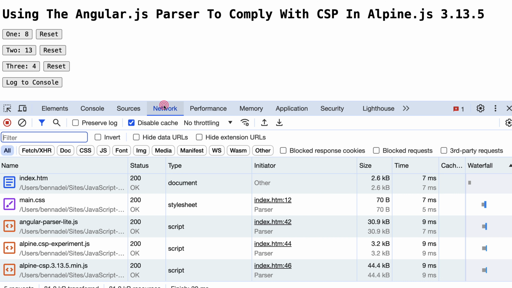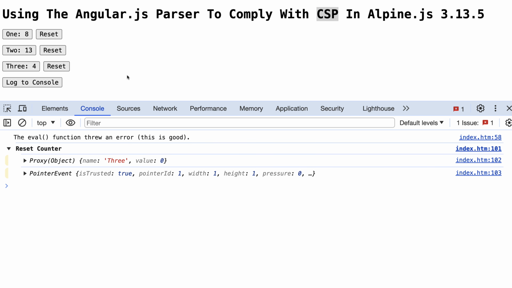There is, of course, much more code here, right? If we look at the network activity, the Angular parser adds another 30K of execution code to the library, but it does allow Alpine to operate with much higher fidelity in terms of the original API while staying compliant with the content security policy. So that's pretty cool. Yeah, there you go.